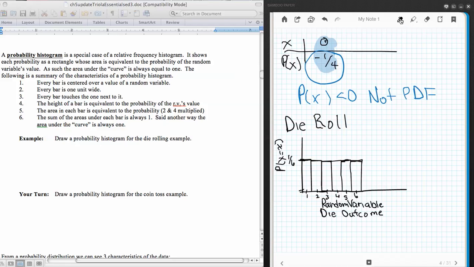Now, I haven't done a great job of it, but what we should notice is that this is right across here even. So just consider it to be even. They're all the same. This type of histogram shows what we would call pretty much a uniform distribution. Now, you're going to draw the probability histogram for the coin toss example.